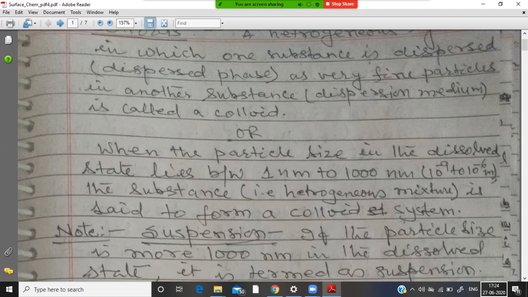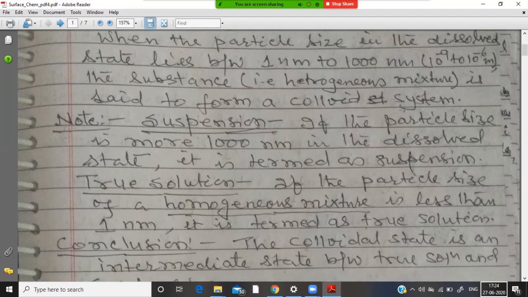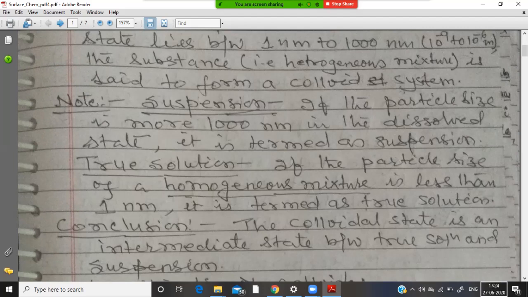That is 10 to the power minus 9 to 10 to the power minus 6 meter. If the size of the particle is more than 1000 nanometer in the dissolved state, it is termed as suspension. Otherwise, it is a true solution. Actually, in true solution, the mixture is homogeneous.